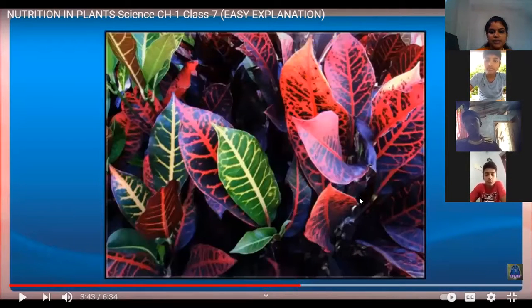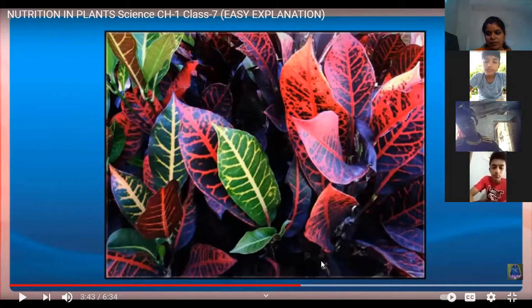Clear? What does this picture mean? We know that most of the plants are green in color, isn't it? But the leaves of certain plants are brown, violet, yellow, like those colors. Did you see that type of leaves? Here also photosynthesis will happen.